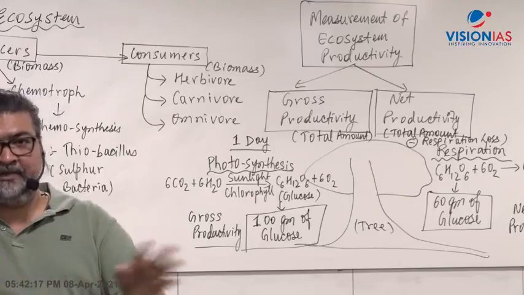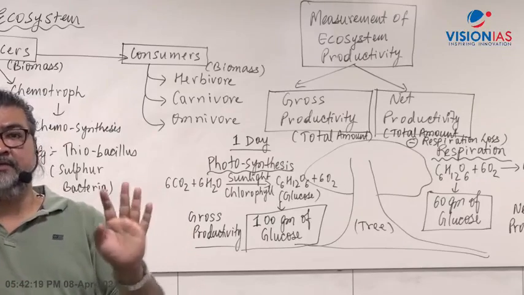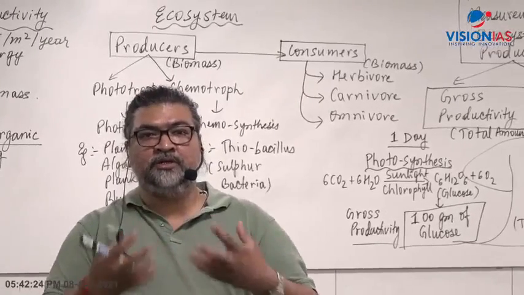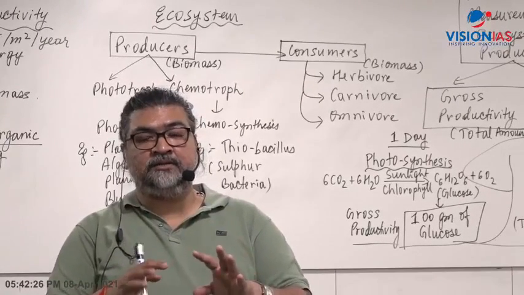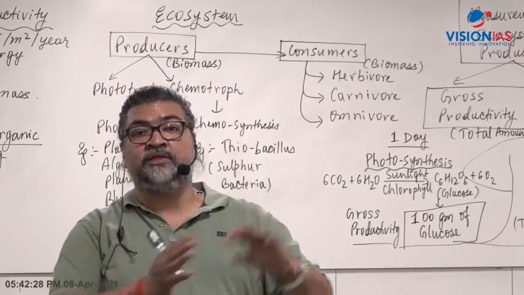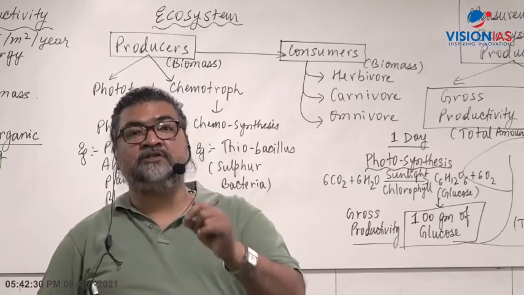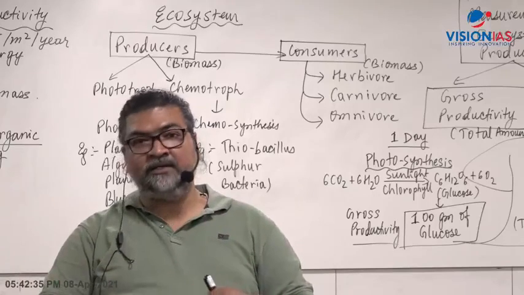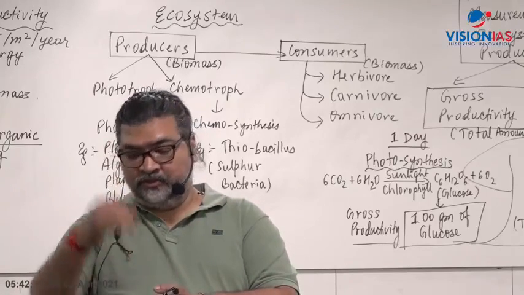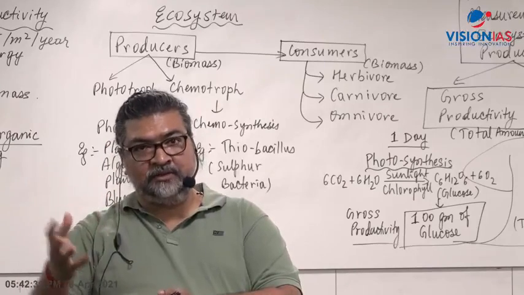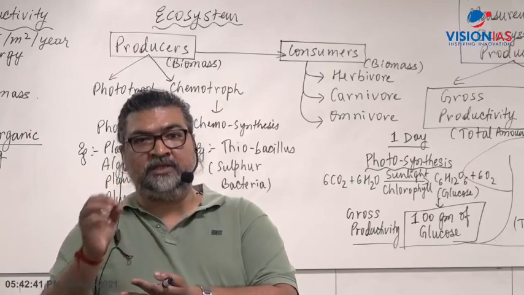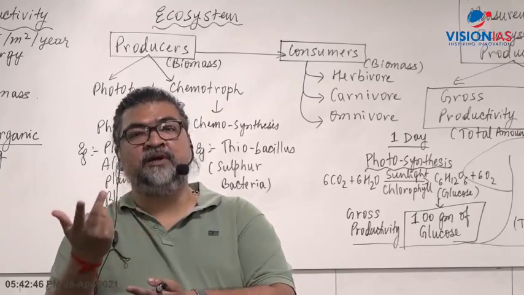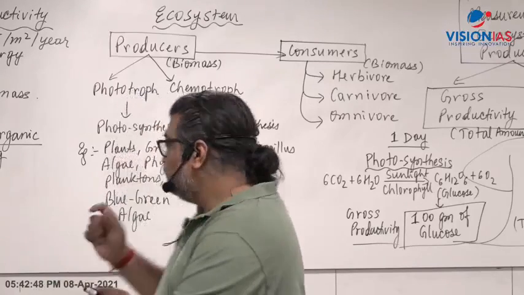Let's say we take a dead animal. All of it is a dead animal: the muscle, bone, teeth. And if you dry it, meaning you remove the water content, you will get the biomass of that particular animal. Same as the plant. If you take a plant in a pot, you dry it, and then keep a weight of that, 1 gram or 2 gram, dried carbonic matter. That forms the biomass.